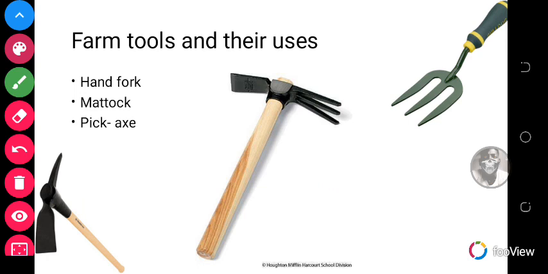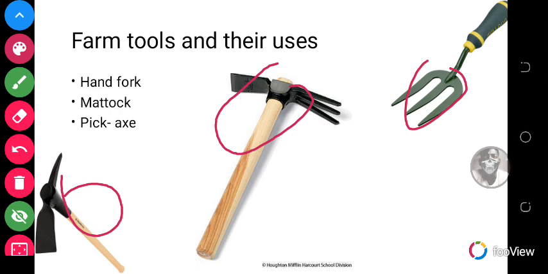So other farm tools are hand fork, mattock, and pickaxe. So this is the pickaxe, this is the mattock, and this is the hand fork. So the hand fork is used for stirring the soil, the mattock is used for digging, the pickaxe is used for uprooting tree stumps and stones.